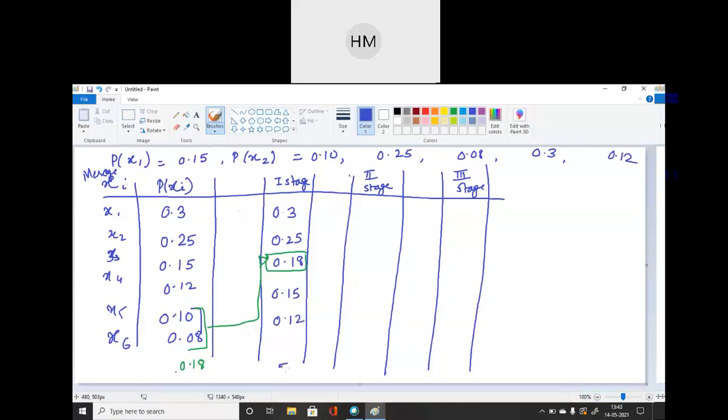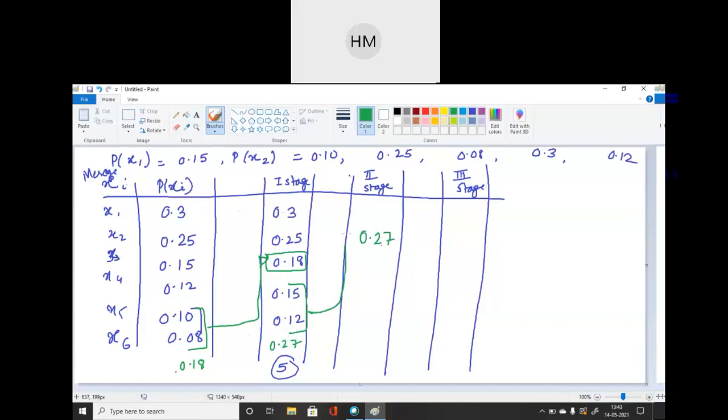ठीक है. Again I have to follow the same step. Combining these two, I will get a total of 0.27. So where will it be placed in the list? कहाँ place करेंगे इसको हम list में? In the second stage of reduction, where will I put this? I will put it over here, 0.27. This will be coming over here.